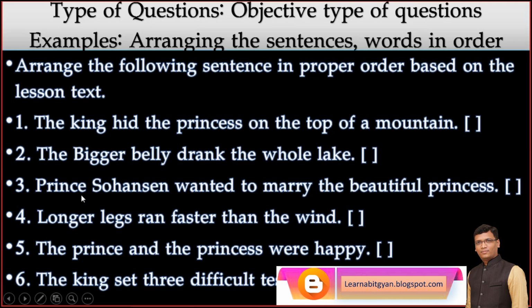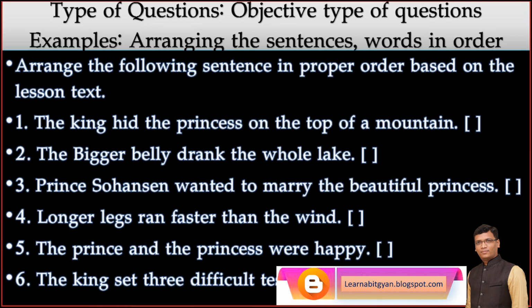First will be: Prince Sonsen wanted to marry the beautiful princess. Yes, then the king set the tests. Then the king hid the princess on the top of a mountain. Then longer legs ran faster than the wind. Then bigger belly drank the whole lake. Then the prince and the princess were happy. Yes, sir, mine was the last.